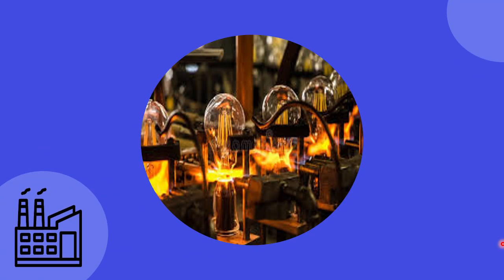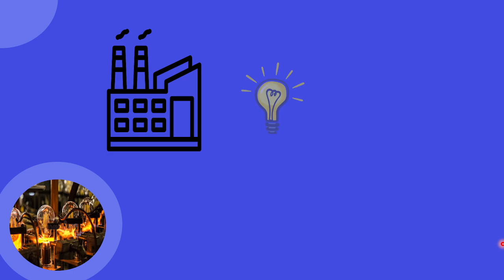Okay, now we have one more example from the manufacturing domain. Suppose a bulb manufacturing factory manufactures thousands of light bulbs every day, and some bulbs are good, while some may be defective, right?